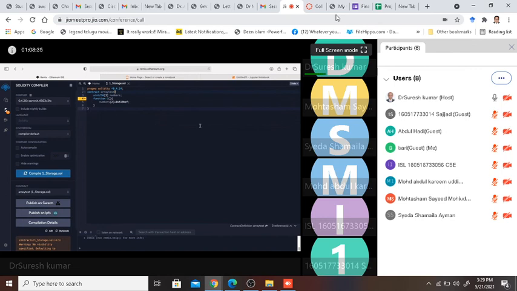Once again, see, this is an example of a fixed length array. The rule for a fixed length array is the same as what we had done previously.